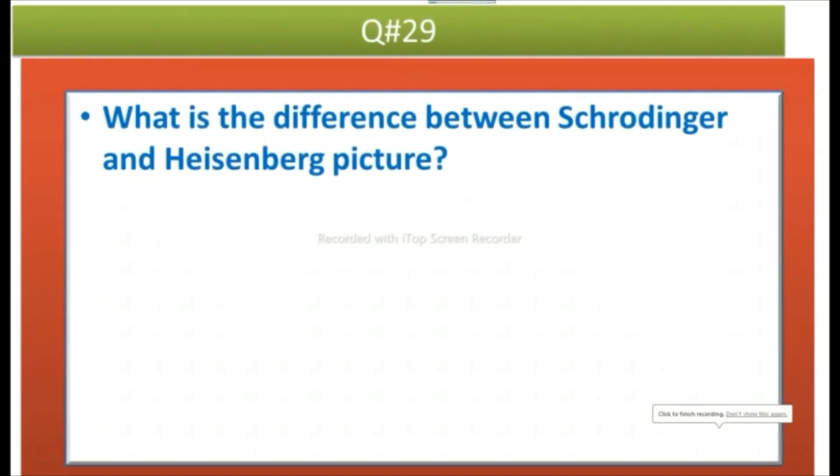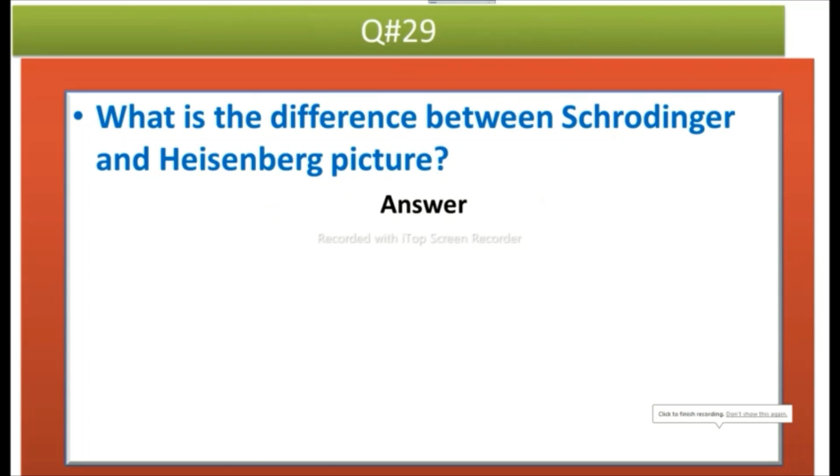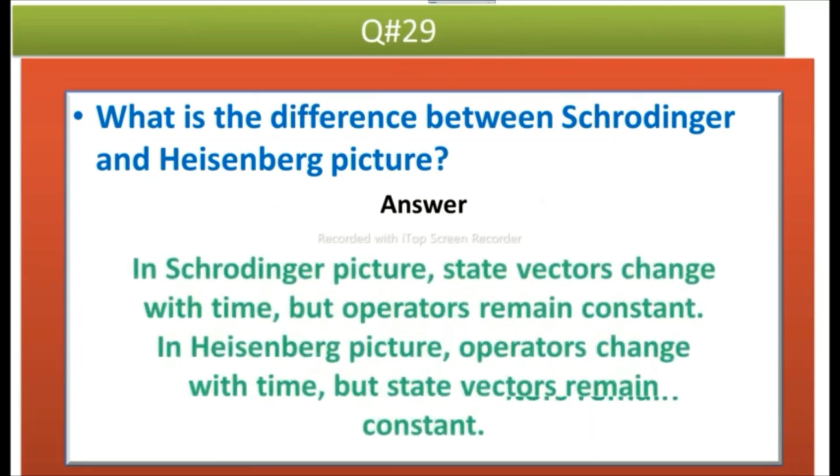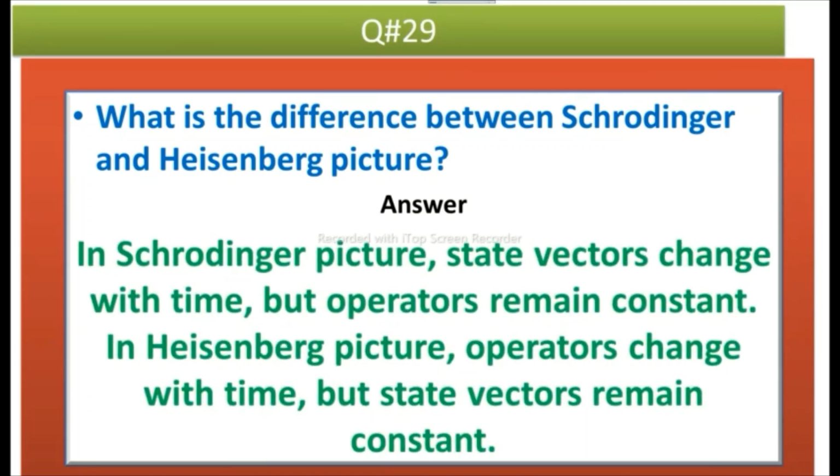Question number 29 is, what is the difference between Schrodinger and Heisenberg picture? Answer is, in Schrodinger picture, state vectors change with time but operators remain constant. And in Heisenberg picture, operators change with time but state vectors remain constant.